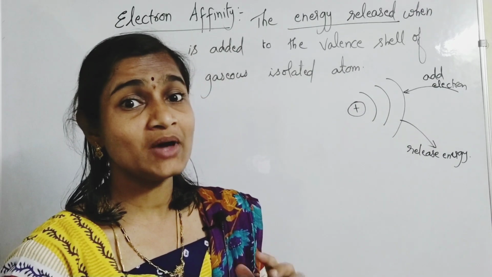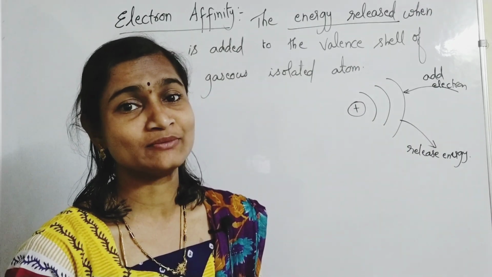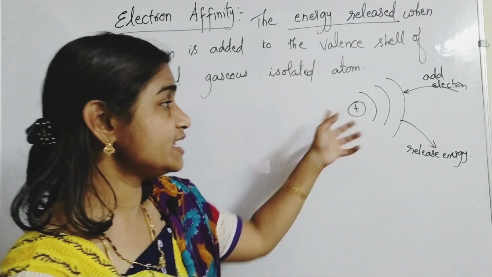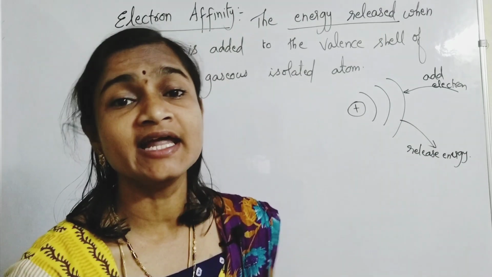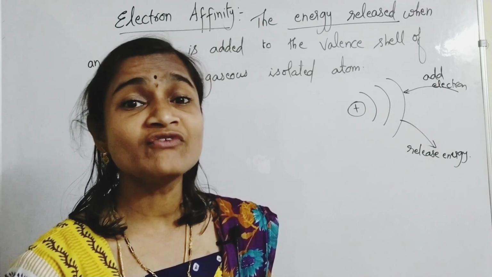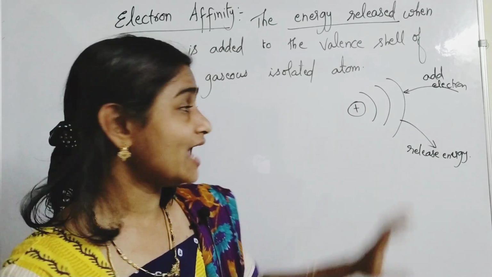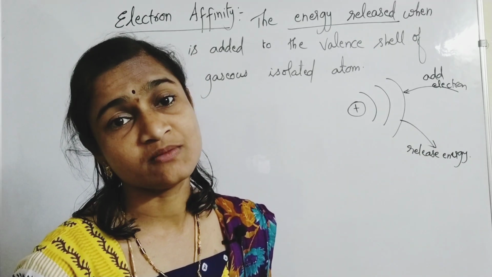Suppose you are going to add only one electron, then energy will be released. But if you add a second electron to the same atom, then instead of releasing energy, the atom will absorb energy.